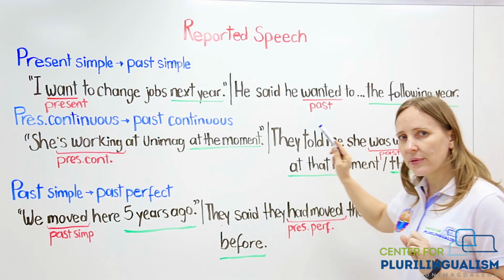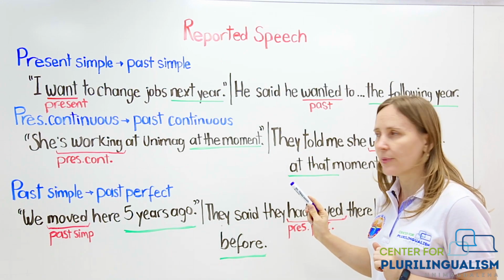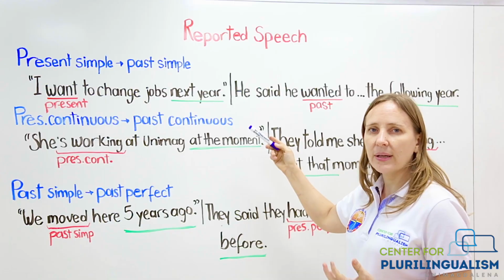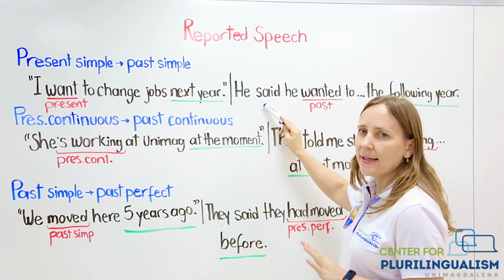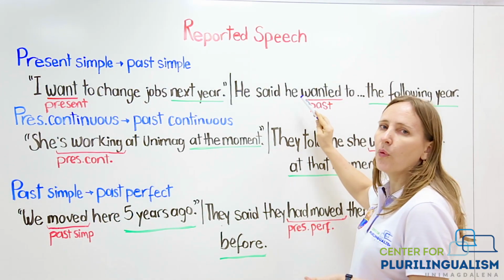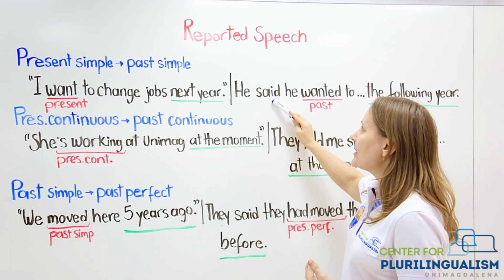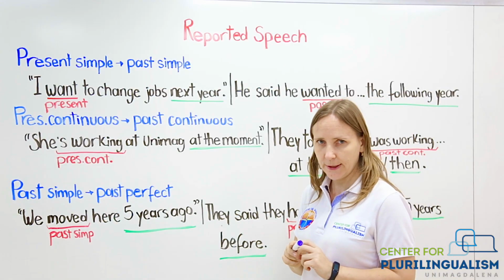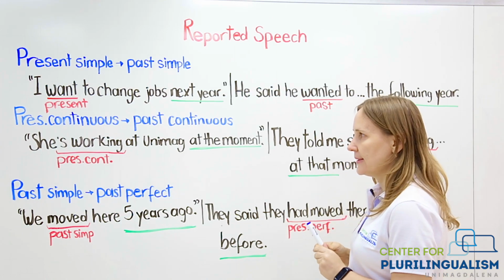You will find all those expressions that should be changed in reported speech in the book. And here I have some examples for you as well. Also, please keep in mind to report what someone else told you, you can use this verb said, and in this case it is used without an object. He said, and directly you can say what. He said he wanted to. Or you can also use said with that. He said that he wanted to change jobs. Okay? So that is about present simple, which should be transformed into past simple.